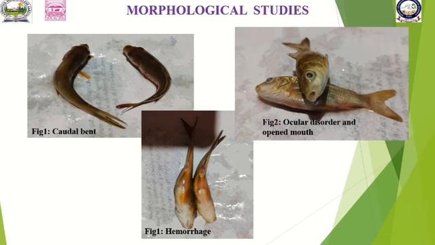Next is figure 2, ocular disorder and open mouth. The eyeball shows darkened regions, and figure 3 shows hemorrhages. This shows clotting of blood at the dorsal side of the body in the chemical exposed fishes.